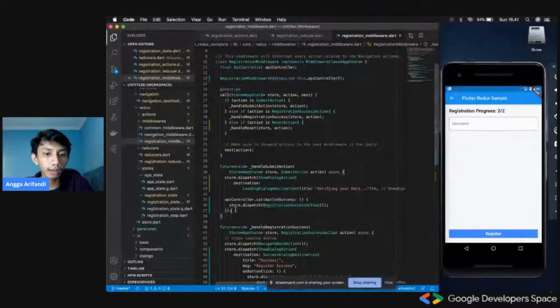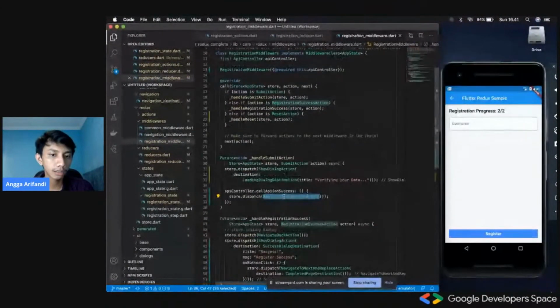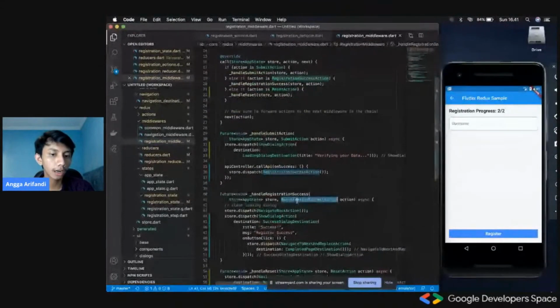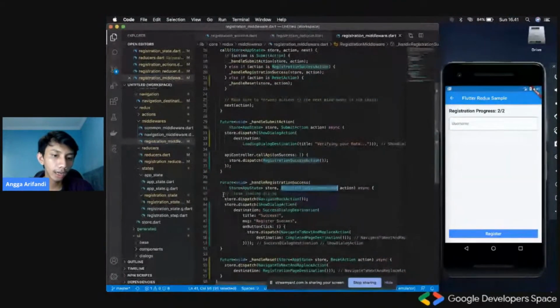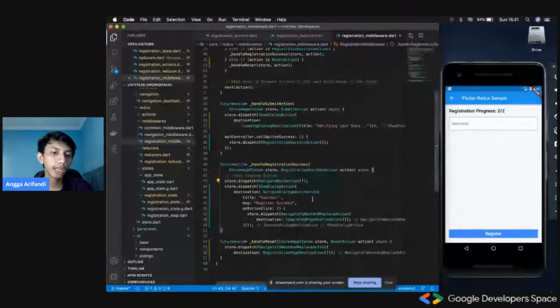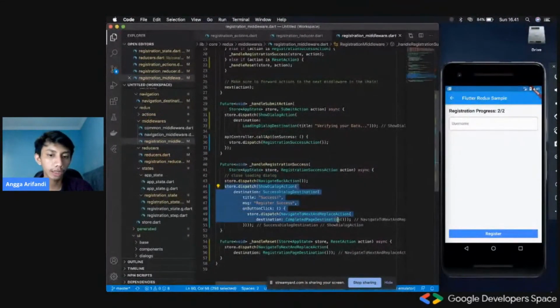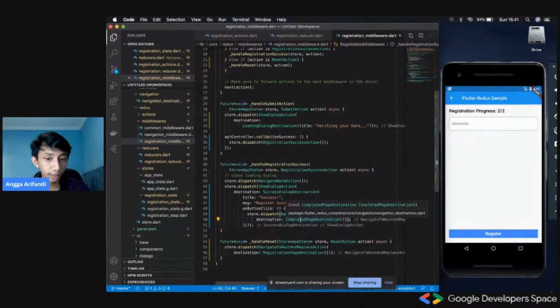And then after that, it would call the registration success action, which will close the loading dialog before, and then after that show a new dialog which is showing the register success text. And then after that, it could have a button click, and then it could navigate to the next destination, which is the registration complete destination.